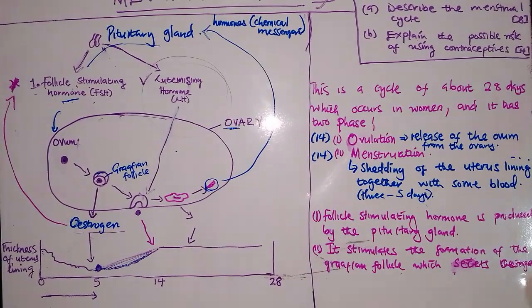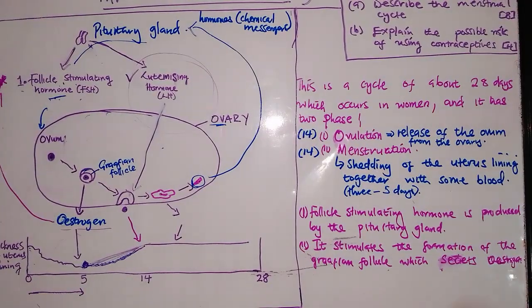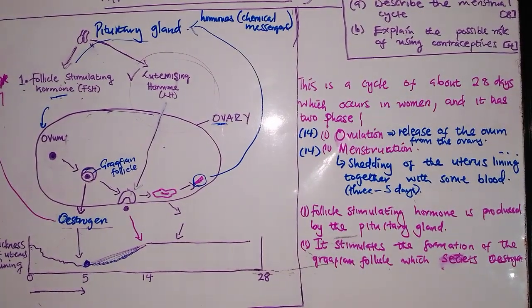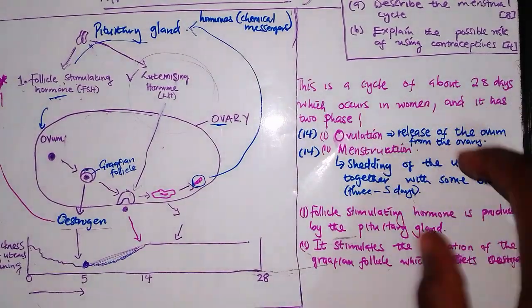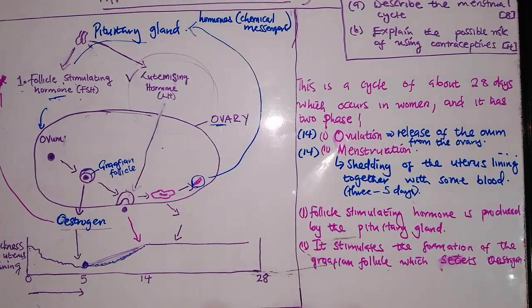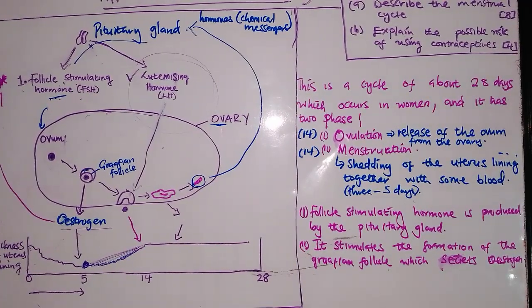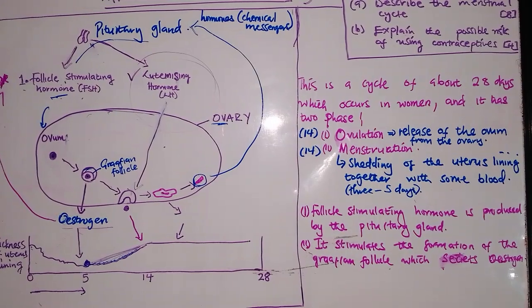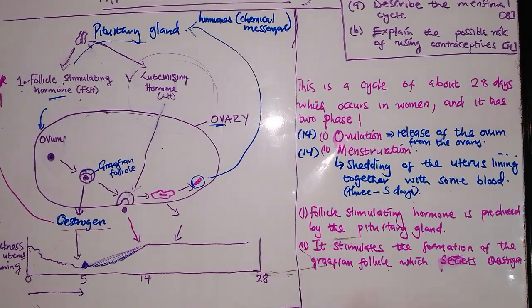Yeah, so that is how the brain communicates with the ovaries to start the process of menstruation. So remember, we are in the second stage, which is menstruation. This is how menstruation occurs. So now, menstruation consists of the shedding of the uterus and also the building of the uterus. That is menstruation. Remember that.